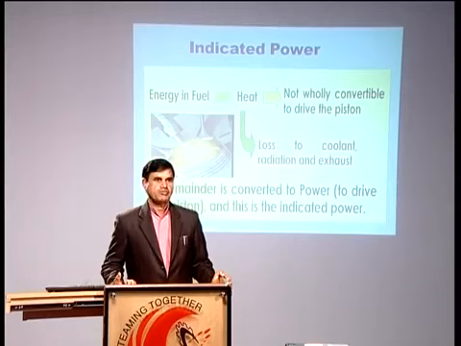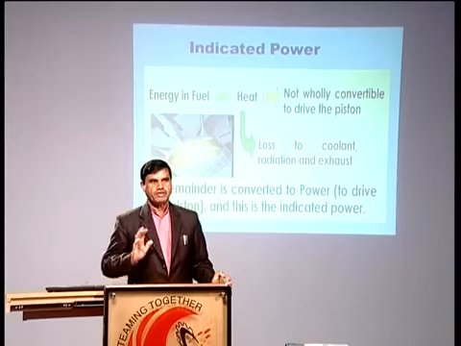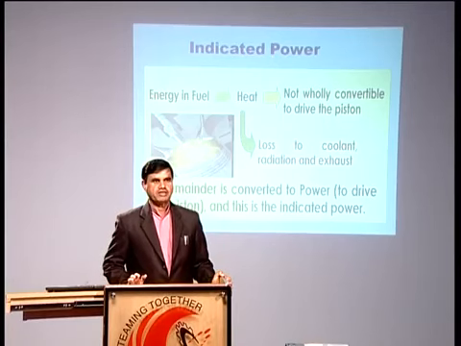The actual power which has been generated in the cylinder is indicated power, and the ratio of these two, brake power divided by indicated power, is the mechanical efficiency of the engine. Always our brake power is less than indicated power. Our efforts are to increase this indicated power also, and similarly, if indicated power is increased, your brake power will be increasing. Indicated power will be increased if heat loss is minimized.